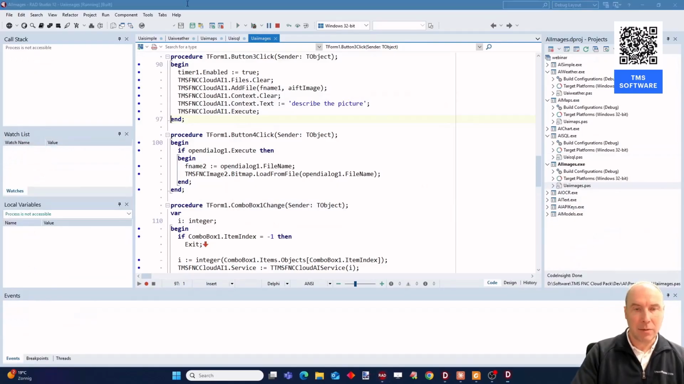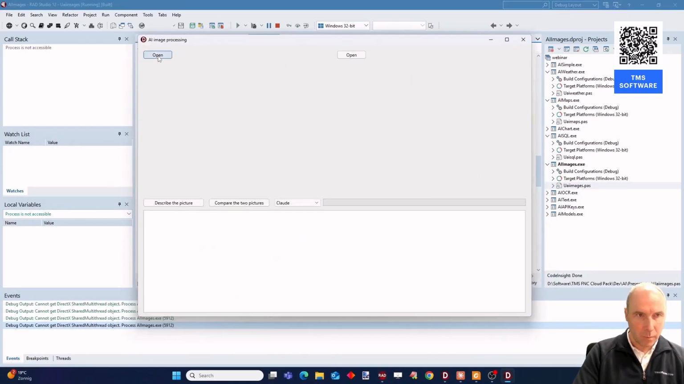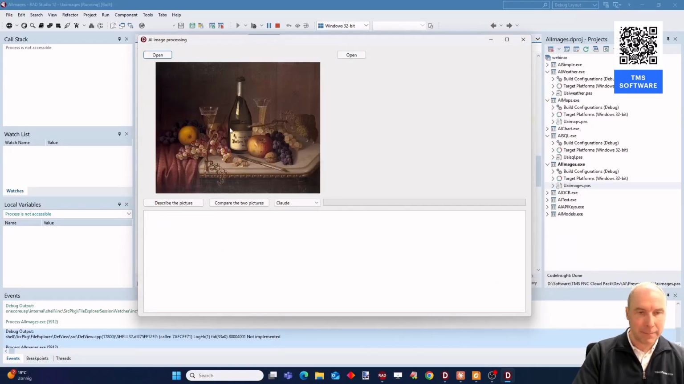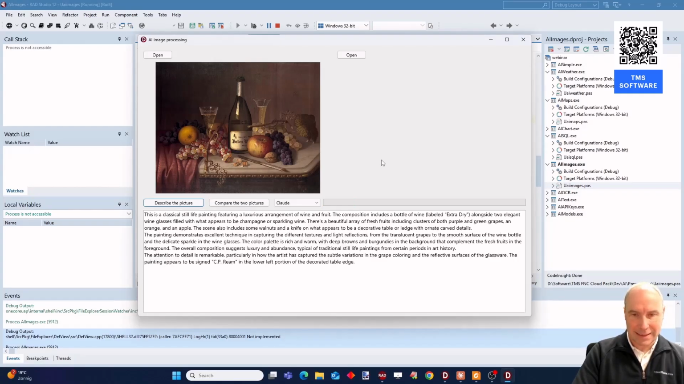So if I launch my application, here I can pick, for example, this classic painting, and I ask the LLM to describe that picture. Claude was selected by default here, and let's see what Claude comes up with, what it sees in this picture. You can see that it detected wine, fruit, a bottle of wine, it says so, and then some more description of that picture. It actually also seemed to identify the painter of that picture.